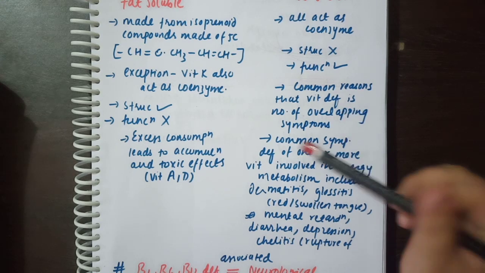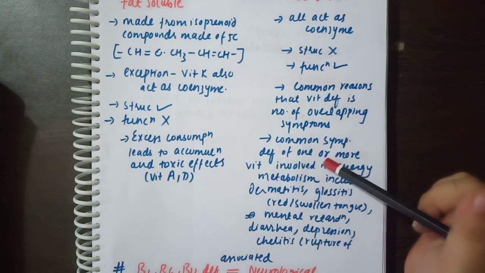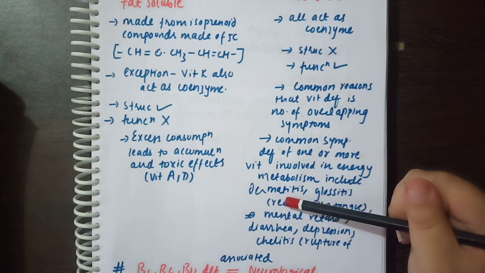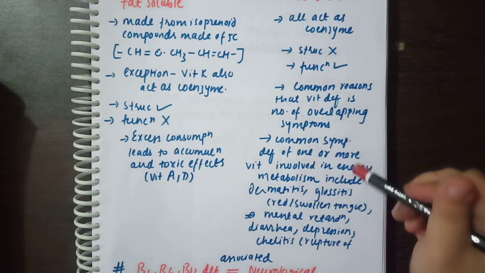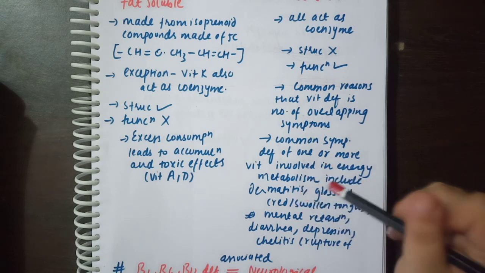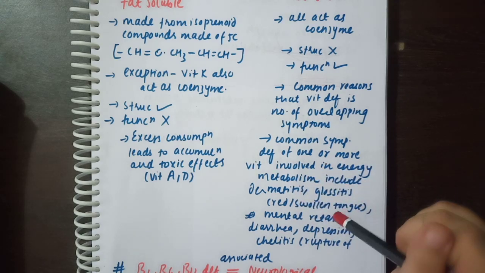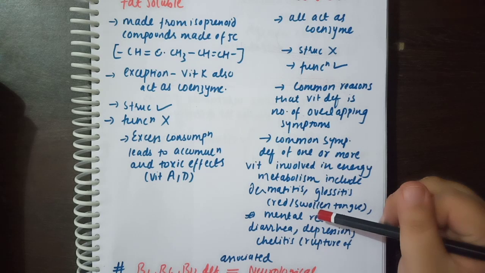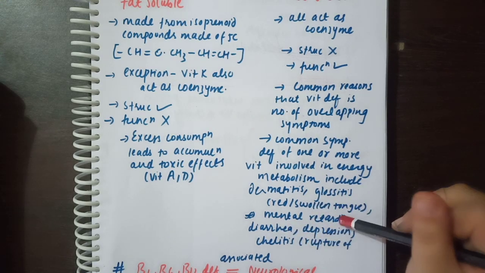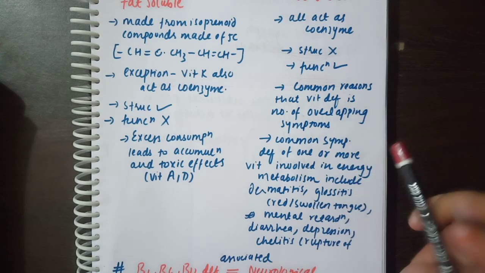Now, common symptom deficiencies of one or more vitamins are included in energy metabolism. So, in energy metabolism we have B1, B2, B3, B5, B6 and B7 vitamins. So, all these vitamins include common symptoms like dermatitis, glossitis, mental retardedness or mental confusion, diarrhea, depression, cheilitis. So this is all about the water soluble vitamins.